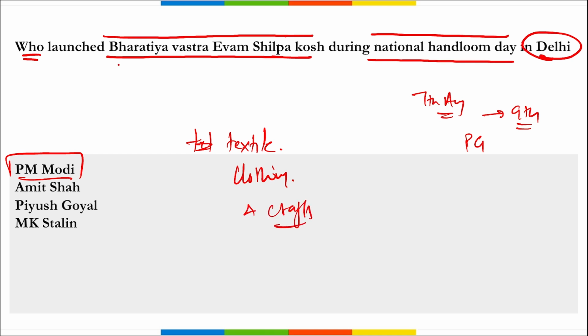I repeat, this Bhartiya Vastra Evam Shilpa Kosh is a one of its kind knowledge portal that will be connecting history, present, and future developments of the textile, clothing, and craft sector. This will offer access to a vast database of research papers, case studies, discussions, and doctoral work in these areas, serving as a comprehensive resource for information on new developments and current events in textile and craft. Correct? Remember this.